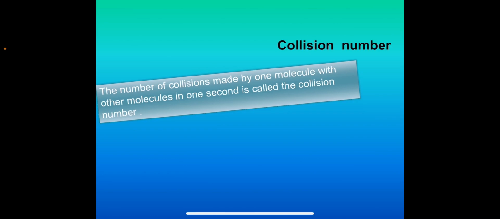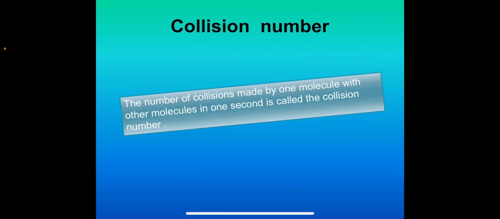And the next one is collision number. According to the kinetic theory, we assume that molecules of the gas are in constant random motion and are continuously colliding with each other. So the gas molecules are assumed to be rigid spheres of diameter sigma. The collision occurs only when the distance between the centers of the two molecules lies within the collision diameter sigma.